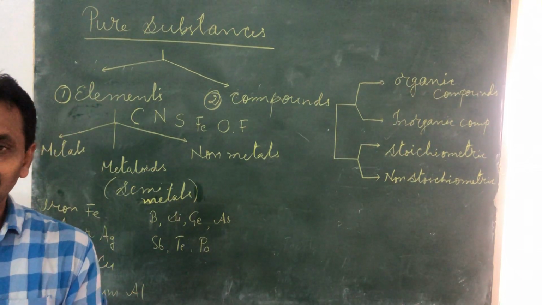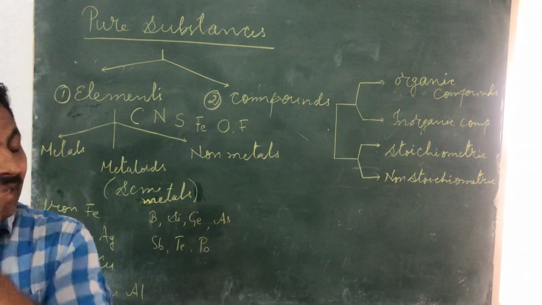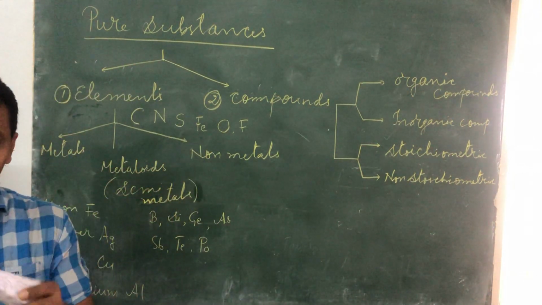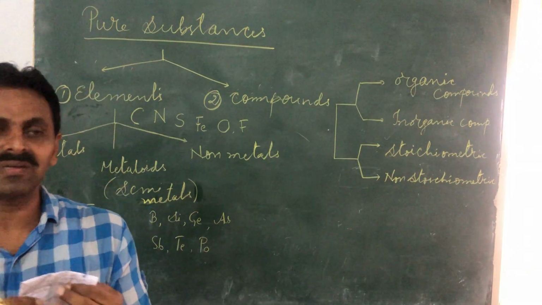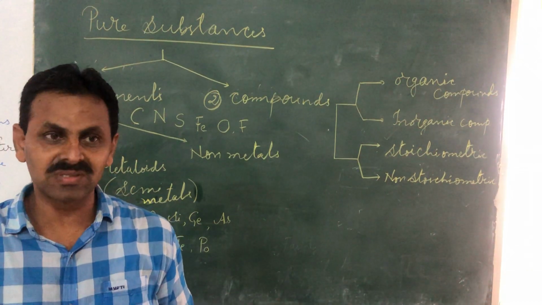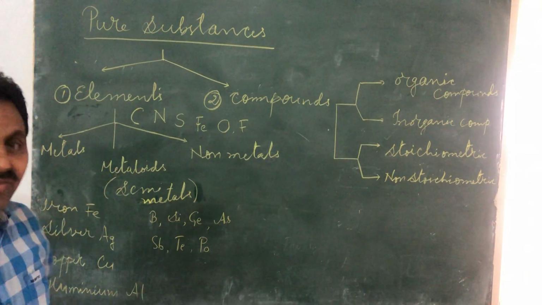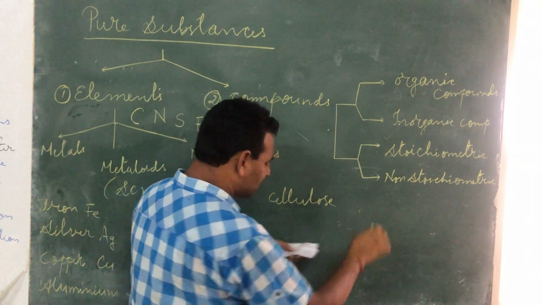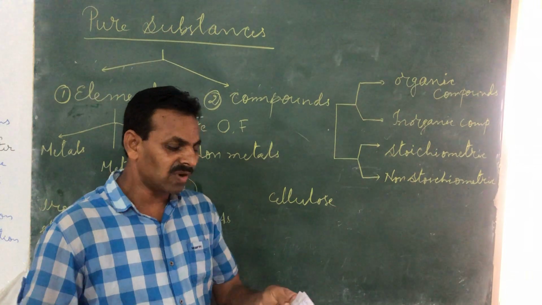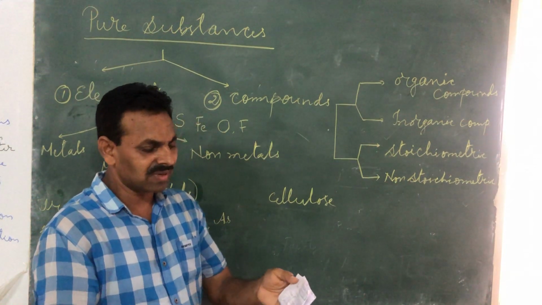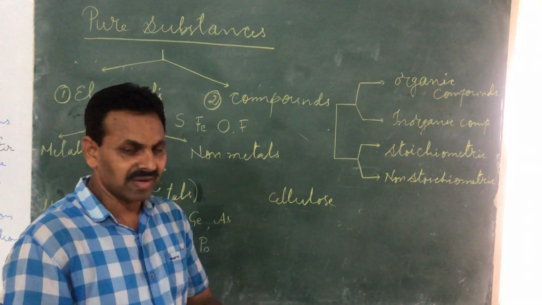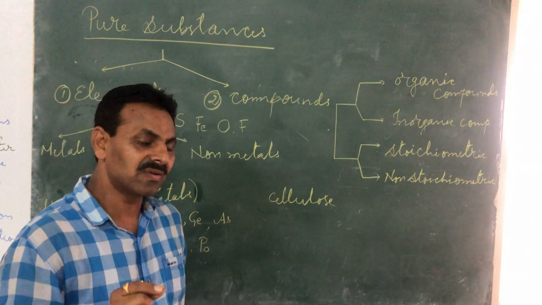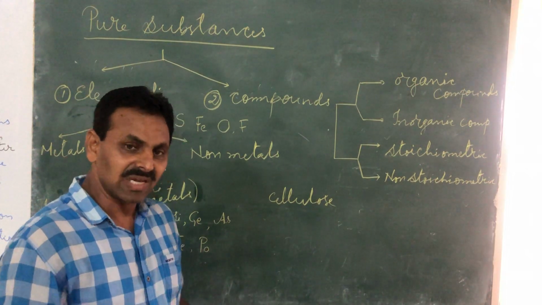See, when you burn a piece of paper, the same thing happens. Ash remains. See, a piece of paper is made of what? I am taking a piece of paper. This is prepared from what? Wood. Wood is made of what? Cellulose. What is the formula of cellulose? Wood is made of cellulose. Since papers are prepared from cellulose, the formula of paper is almost the same, except adding some ink or something to draw lines, that's a different story. Otherwise, the paper which is prepared from wood is also nothing but cellulose.